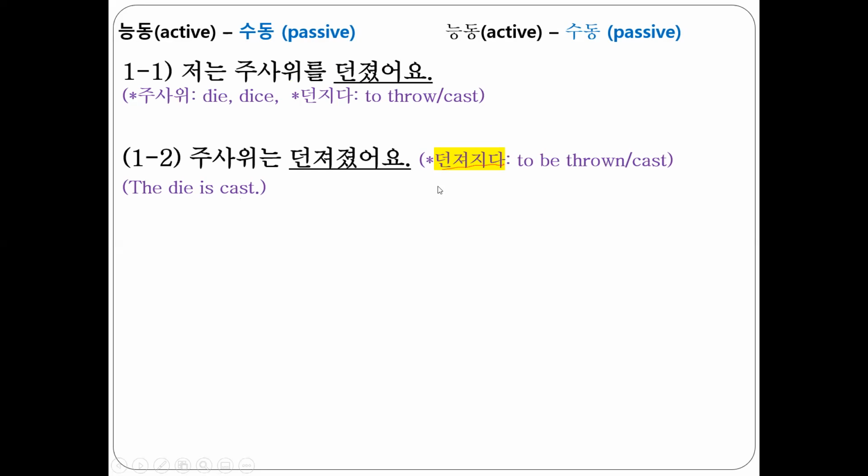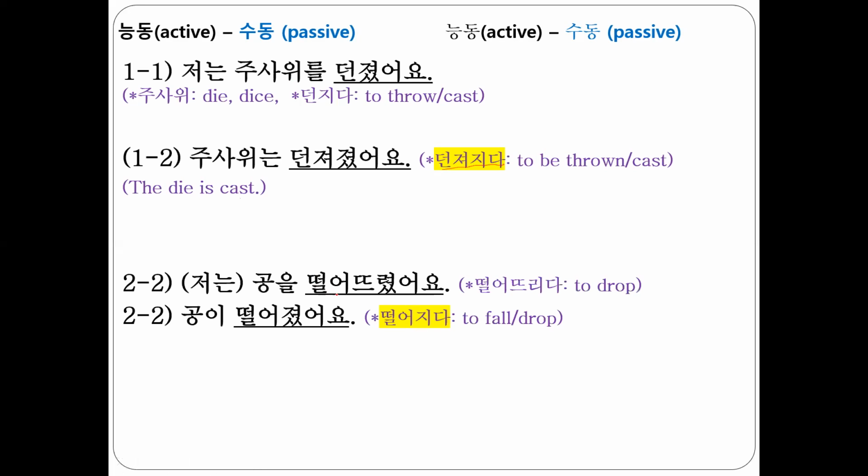Also, there are many verbs that have a passive stance, like 던져지다. So just memorize. 갑니다. 저는 공을 떨어뜨렸어요. I dropped a ball. 자, active verb예요. 그런데 공이 떨어졌어요. The ball dropped, fell. It sounds like passive verb or kind of a bit different, right? So I'm gonna show you some examples.